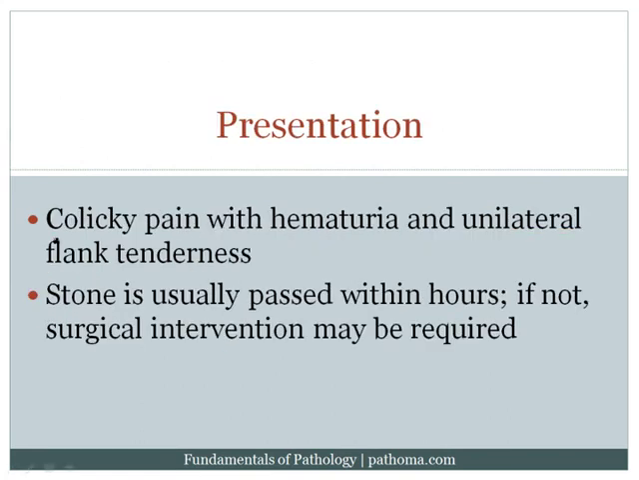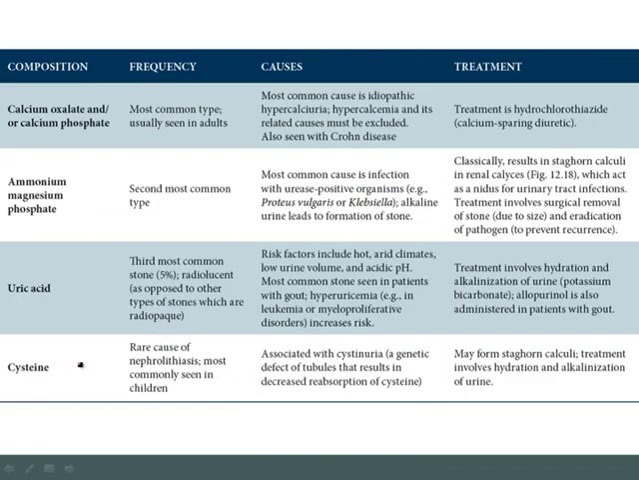Now the classic presentation of nephrolithiasis is that you get colicky pain with hematuria and unilateral flank tenderness as you try to pass that stone through the ureters. Now the stone is usually passed within hours, but if it's not, then surgical intervention may be required. This table highlights some of the key types of stones and associated high-yield points, and so we're going to spend a couple of moments going over it.